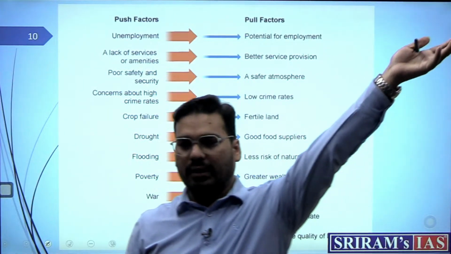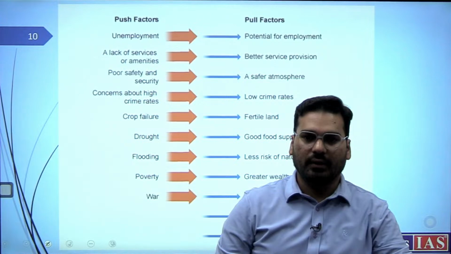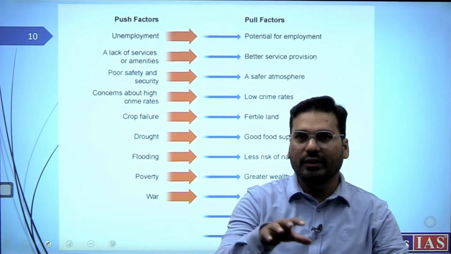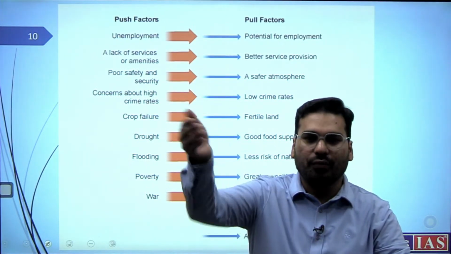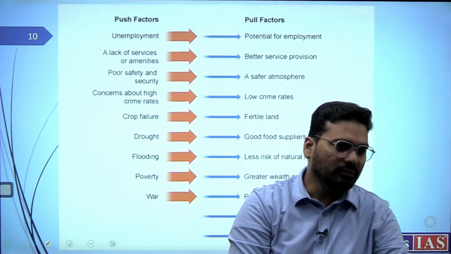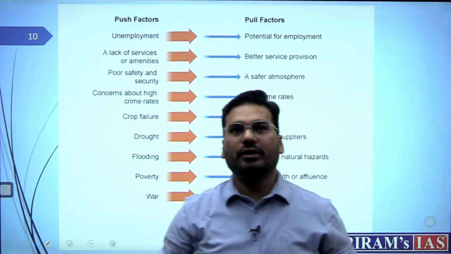Also you can give examples of some other European cities wherever this happens. War on the rural. War usually does not come to urban areas. Generally they keep fighting in the rural or outer fringe areas. For example, Russia, Ukraine. So people will be moved there, they will be forced to move. So this is how it is.